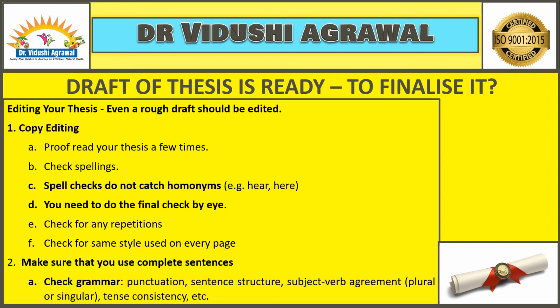For example, one here is HERE and one here is HEAR. It will not catch these. So if you have a place where HERE is supposed to be used, and you put the spelling HEAR, the entire meaning of the sentence changes. Hence, every bit of your thesis has to be finally checked by the eyes.